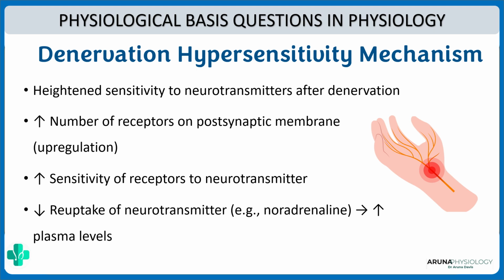That means usually there will be some mechanism to decrease the amount of neurotransmitters there, but after nerve injury, in order to make sure that an impulse is transmitted, there will be decreased reuptake of neurotransmitters. That means there will be an increased amount of neurotransmitters in the cleft. So all this will cause a heightened sensitivity to neurotransmitters after denervation, and this is called denervation hypersensitivity. So three reasons: upregulation of receptors, increased sensitivity, and decreased reuptake.